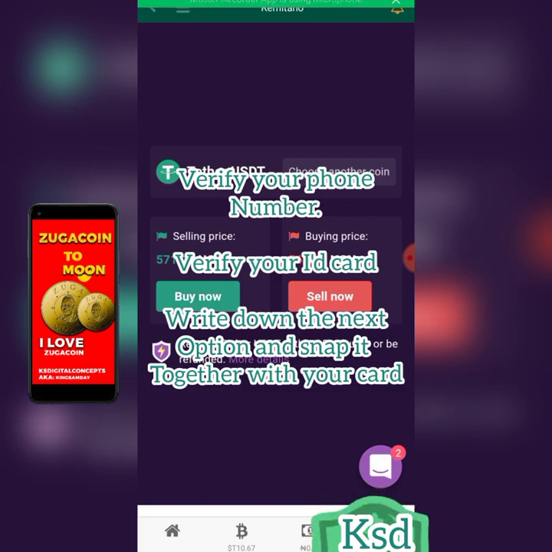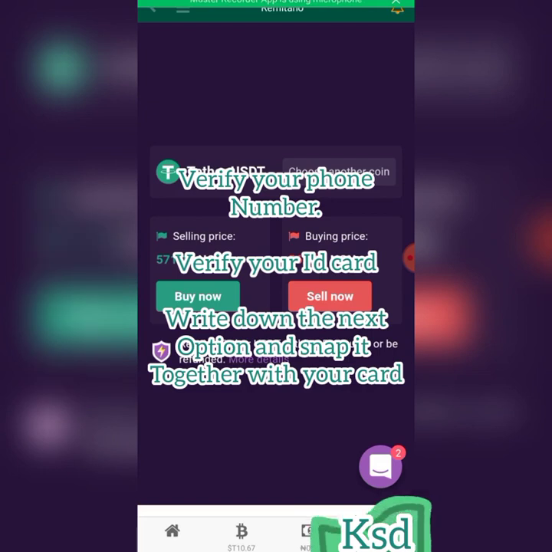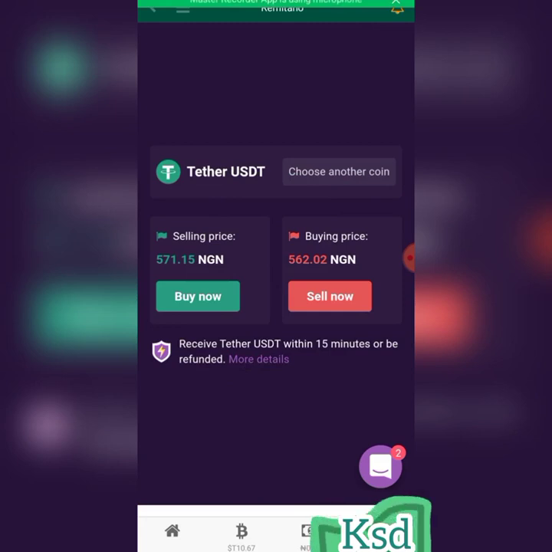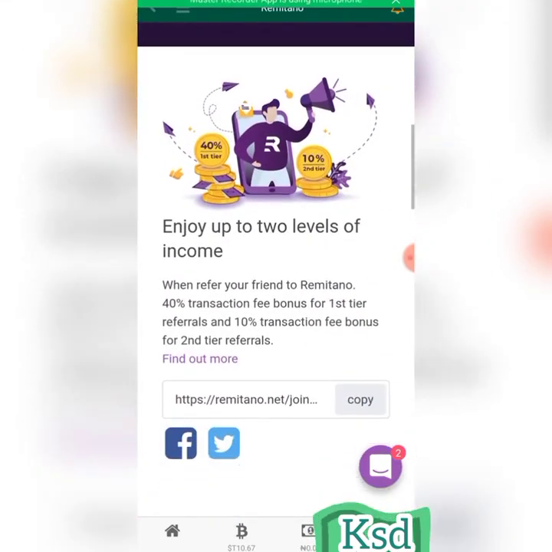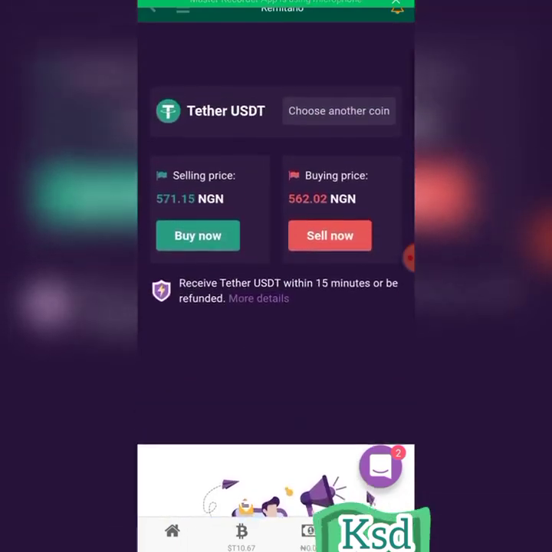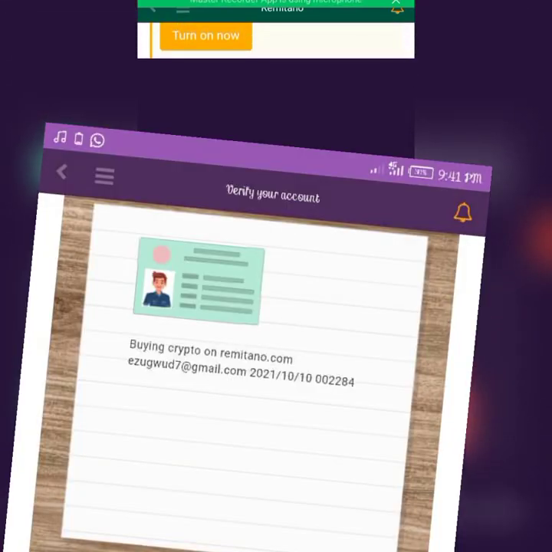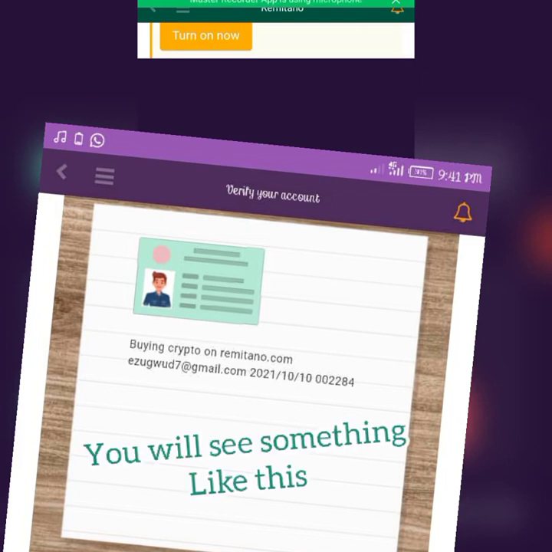The first step is, once you click on verify, you put in your name as it is on your card. Put the name there. If it is a voter's card, you will see the long number, both numbers and alphabets. Put the number there. You move to the next stage where it will ask you to upload your ID card with buying crypto on remitano.com.